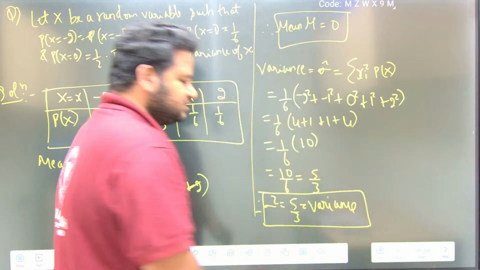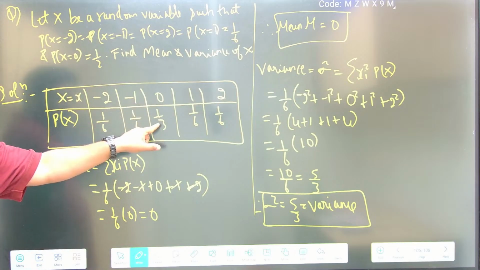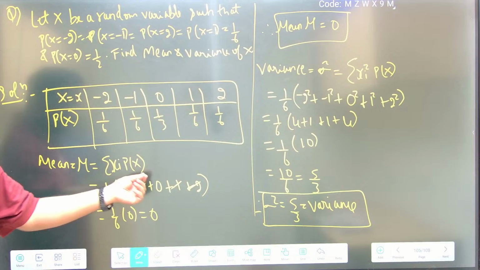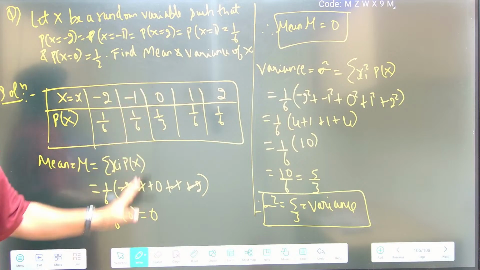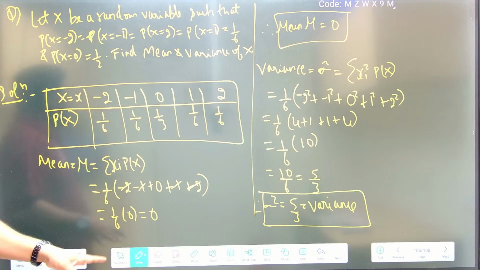Clear, friends? This is the way we got to solve this question. Such questions you have to be very careful with. This is not 1/6, this is 1/3. But you can actually take it as 1/6 because you are multiplying with 0, so it doesn't make any difference for us. This is the way you have to solve questions on mean and variance.